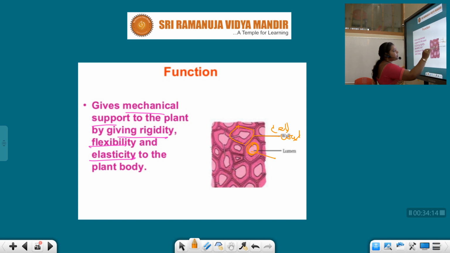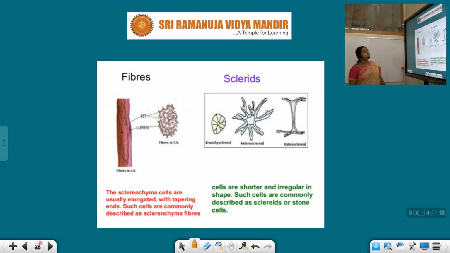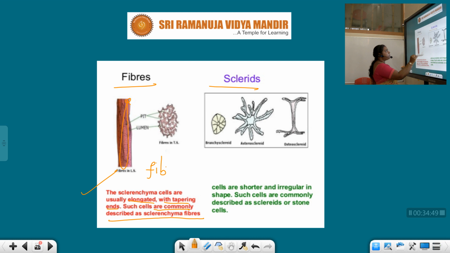And at the center, they will be having the lumen. Fibers and sclerites. Sclerenchyma cells are usually elongated with tapering ends. Such cells are commonly described as sclerenchyma fibers. So generally, if the cells are somewhat elongated in shape, they'll be having the tapering ends. Such type of sclerenchyma cells are called sclerenchyma fibers.